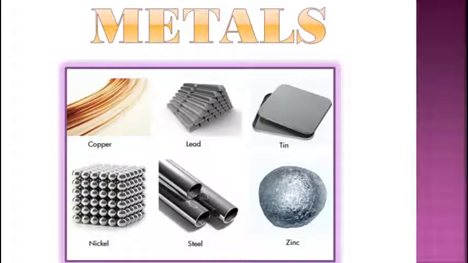For example, iron is used to make buildings, and copper is used to make electric wires. The mobiles and laptops which you are using to see this lesson are also made up of some types of metals. And jewelries like rings, bangles, necklaces and many more are also made up of metals like gold, silver and platinum, etc.